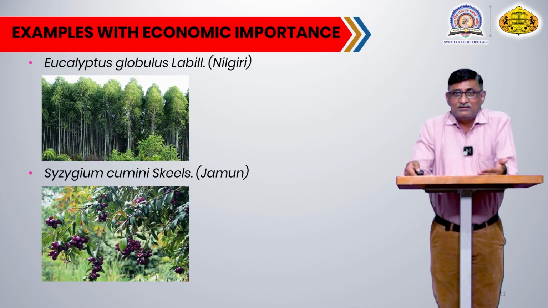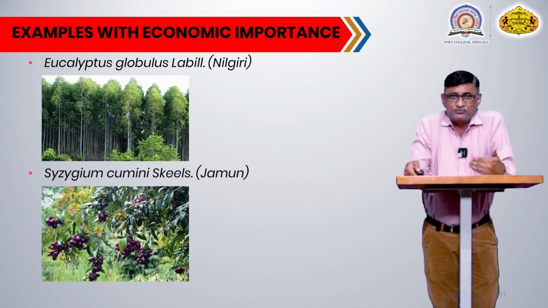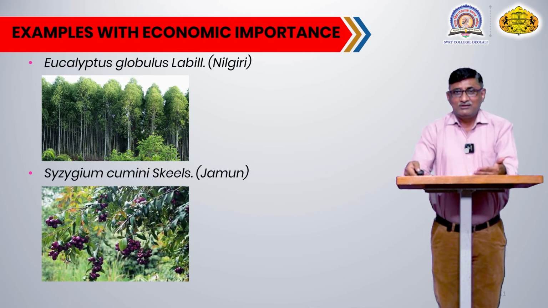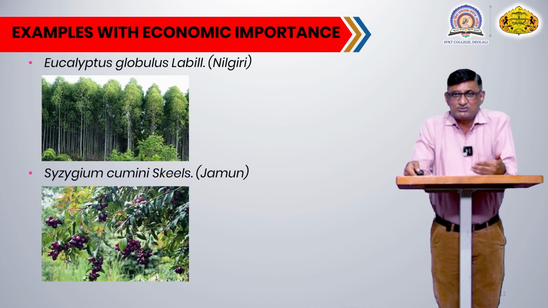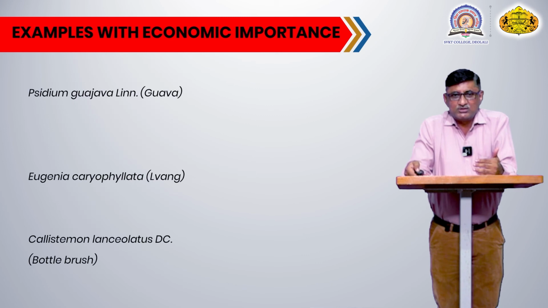The fruits are eaten all over the world, and the fruit also has good medicinal value for reducing sugar in diabetic patients. The medicines are prepared from the seed of the fruit, and that powder is used to control diabetes. So the powder of jamun seed is very good for diabetic patients to control sugar.